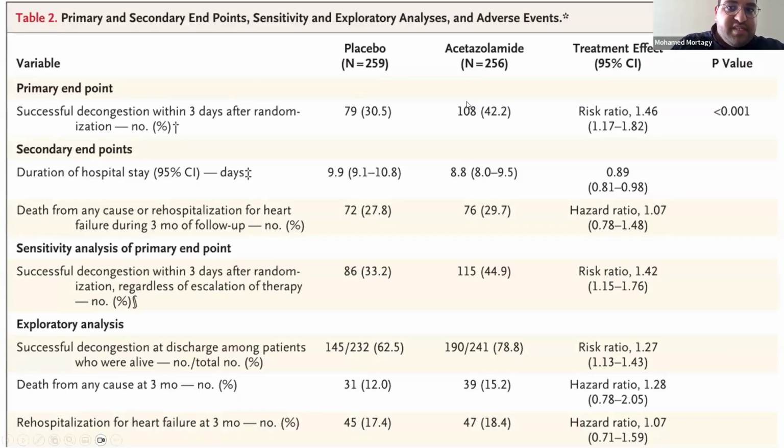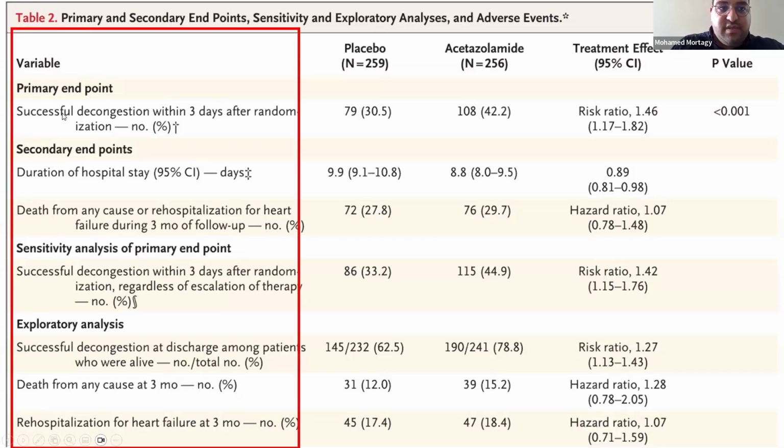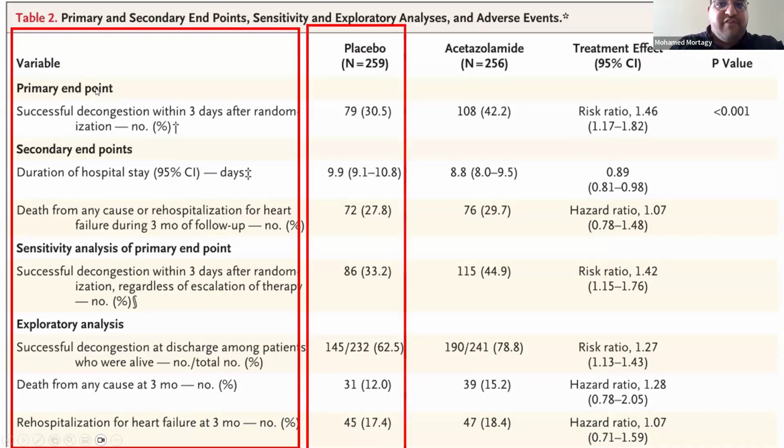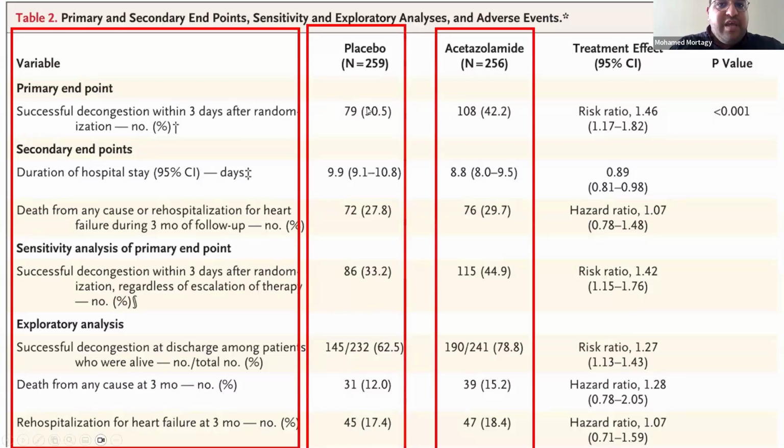So now you're comparing placebo to acetazolamide. Let's focus on the primary endpoint they mentioned, which is successful decongestion. So here are all the endpoints. I'm going to focus on the first one only, which is the primary endpoint. And then you have placebo and acetazolamide. So it said that the successful decongestion within 3 days after administration of the drug in the placebo group was 79, and in acetazolamide was 108.